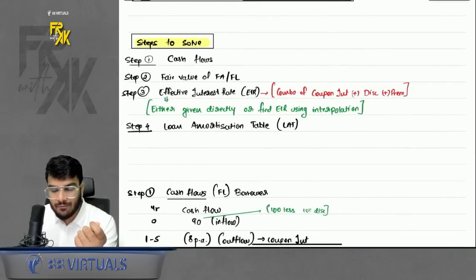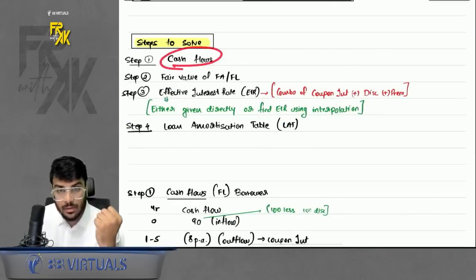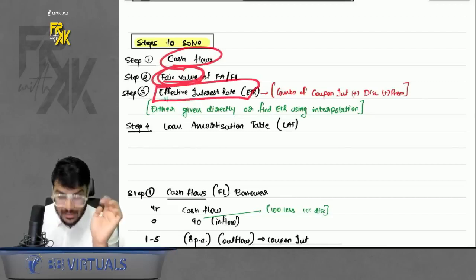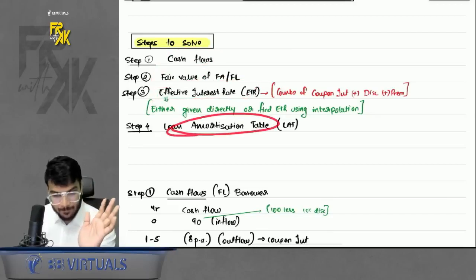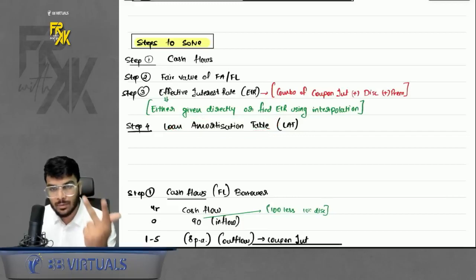Whenever you assume the fair value, there are 4 steps. How many steps? 4 steps. First step, cash flows. Step number 2 is finding the fair value. Step number 3 is effective interest rate, that is EIR. Step number 4 is LAT. Remember the 4 steps: cash flows, fair value, EIR, LAT.